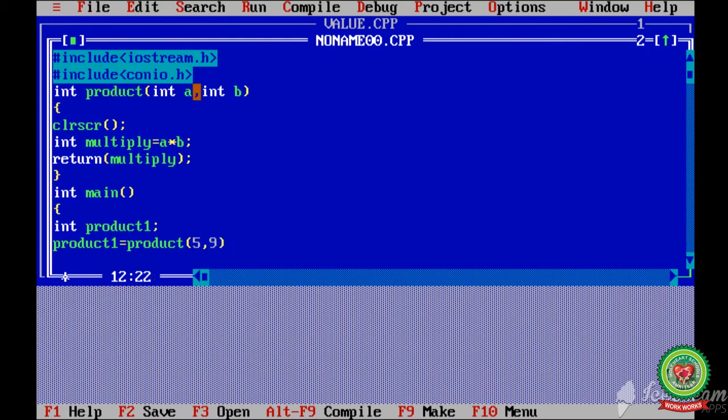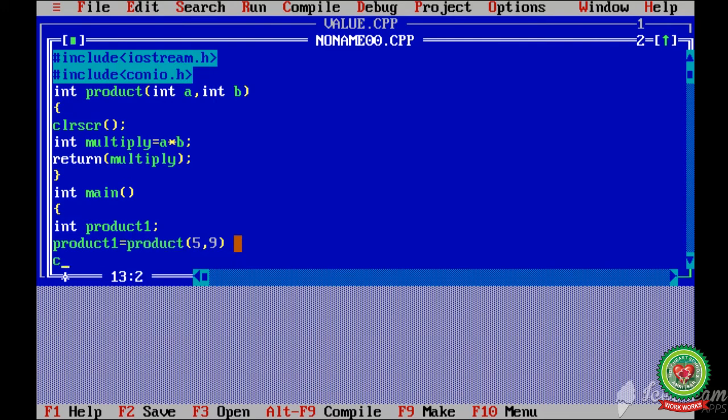5 will be passed to the variable a and 9 will be passed to the variable b, because I have taken the name product for this function. Here I have used the name of the function, and that is called calling the function.